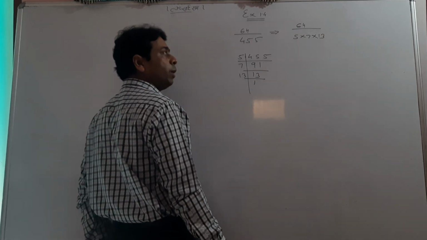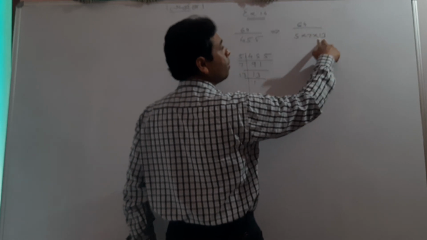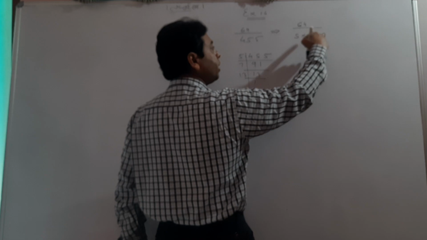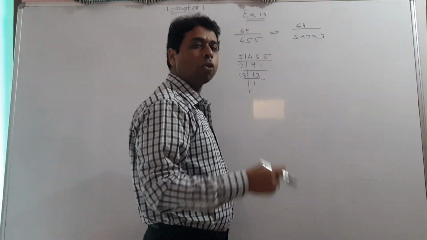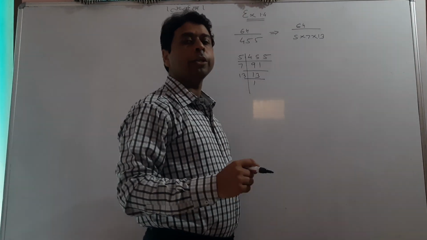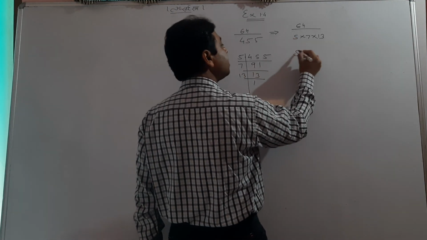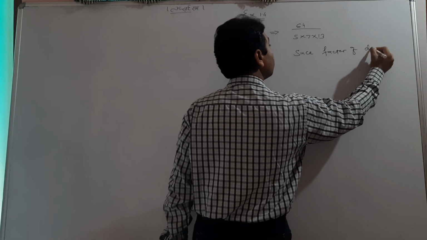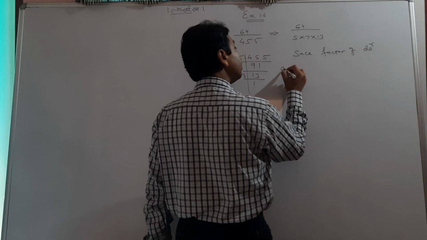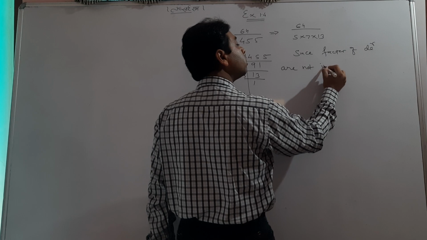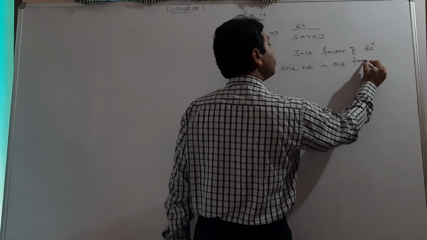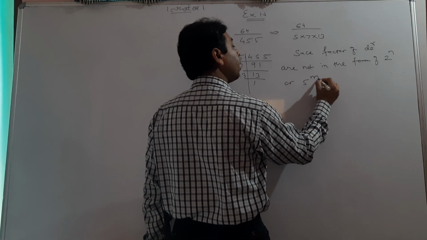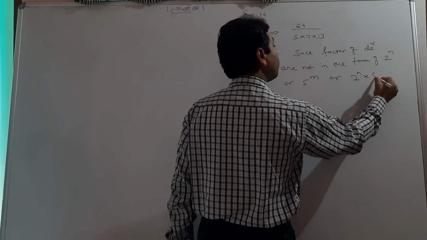So what will we write? We will write: denominator having factor except 2 or 5, like 7 and 13, meaning it is not terminating, it is non-terminating repeating. So I would say, since factors of denominator are not in the form of 2 to the power n or 5 to the power m or 2 to the power n 5 to the power m.